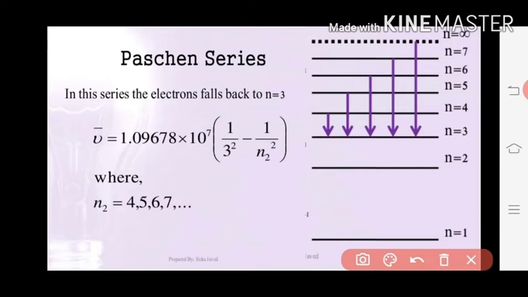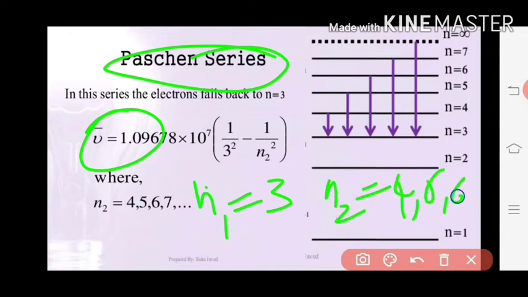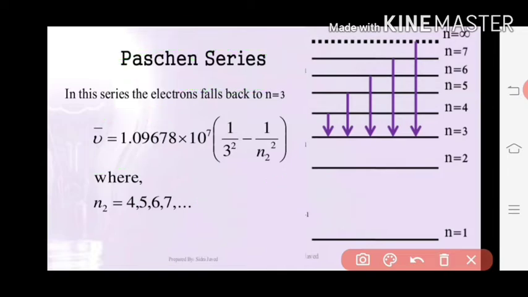When the electron jumps from the higher state to the n equal to 3 state, you get the Paschen series. Here you can calculate the wave number also by substituting values. n1 is equal to 3 and n2 is equal to 4, 5, 6, etc. So this is the Paschen series.